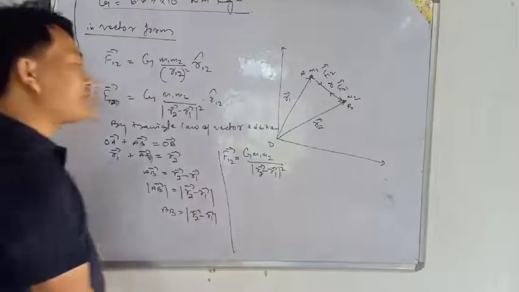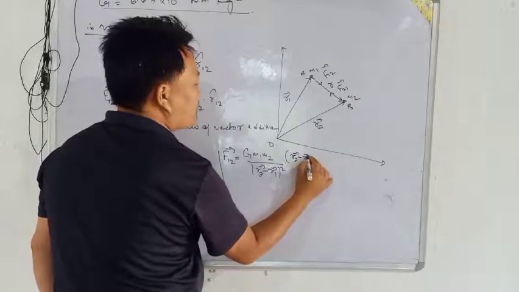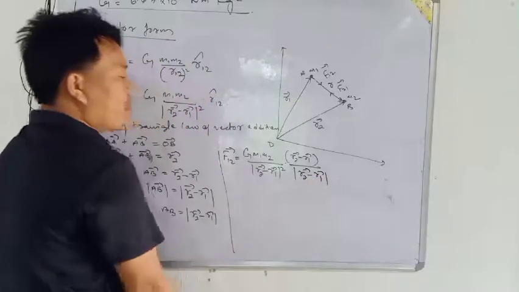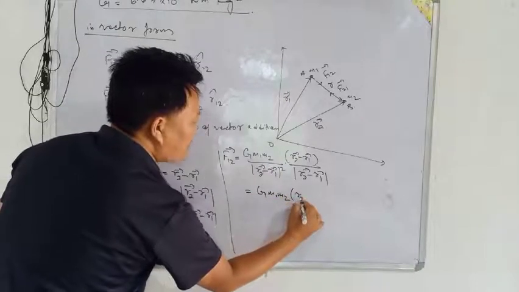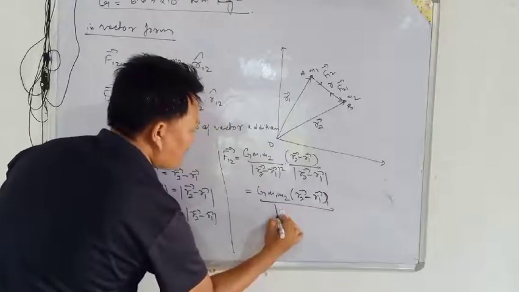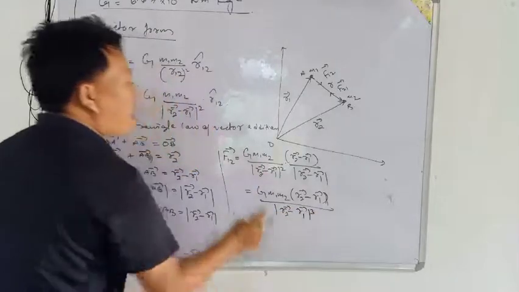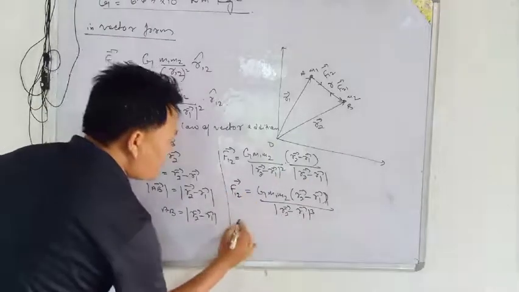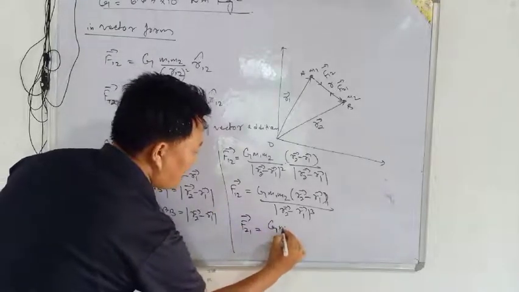And since the unit vector is the vector by its modulus, here the vector will be R2 minus R1 by the mode of R2 vector minus R1 vector, which gives G M1 M2 times vector R2 minus vector R1 by the mode of vector R2 minus vector R1 to the power, how many times? 3 times, cubed.